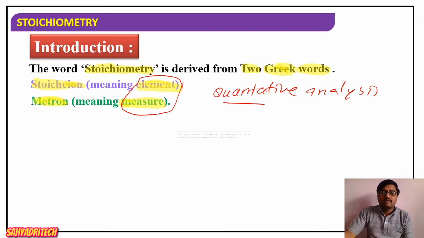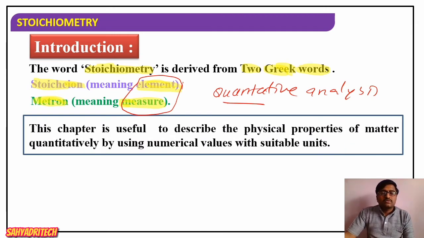This chapter is useful to describe the physical properties of matter quantitatively, that is, how much quantity of a substance is present or to be prepared, by using numerical values with suitable units.